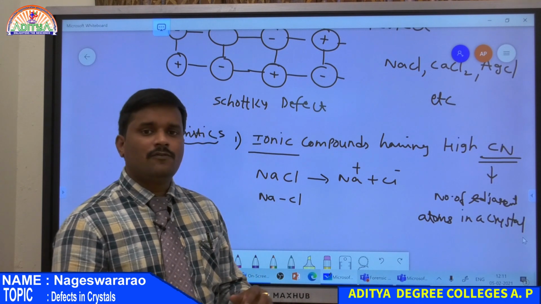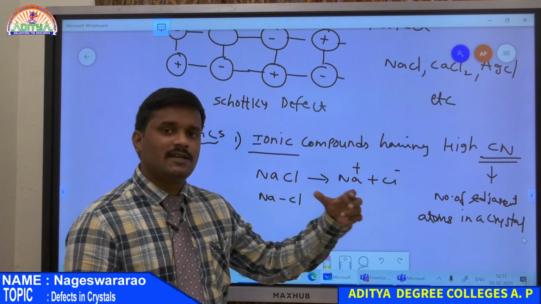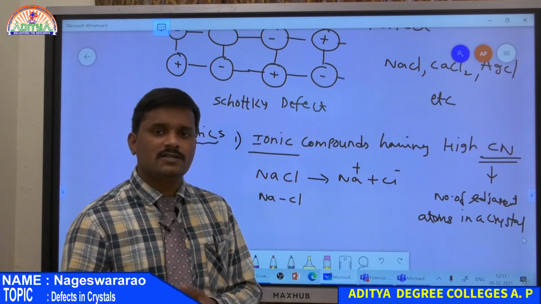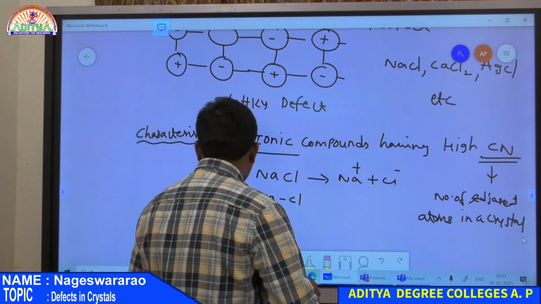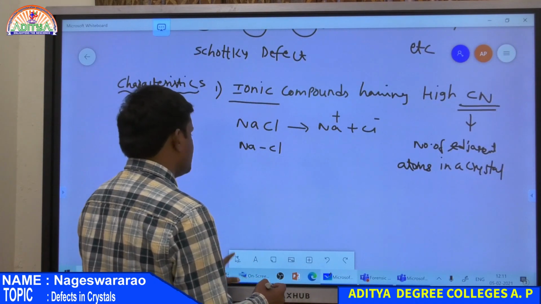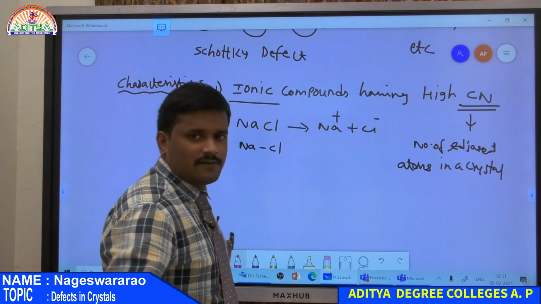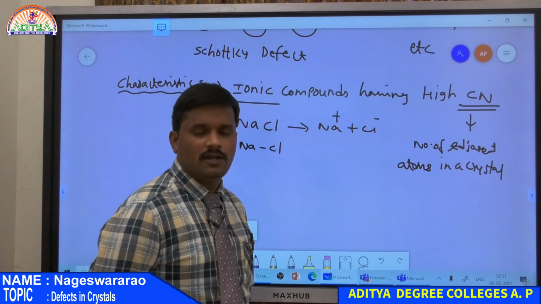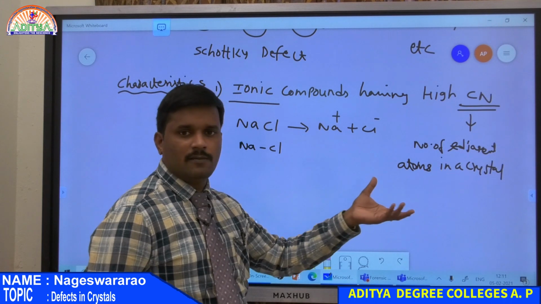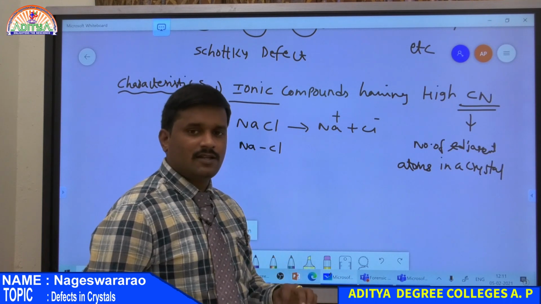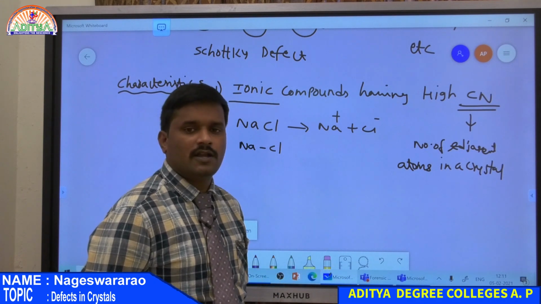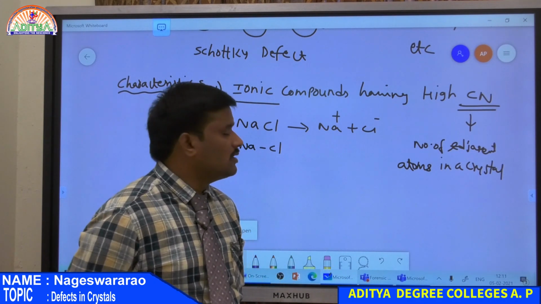Similarly, the number of Na plus ions around Cl minus is the coordination number of the anion. So coordination number is simply the number of adjacent ions present in a crystal for a given ion. That is the number of Cl minus ions surrounding sodium, and similarly the number of sodium ions surrounding chlorine.